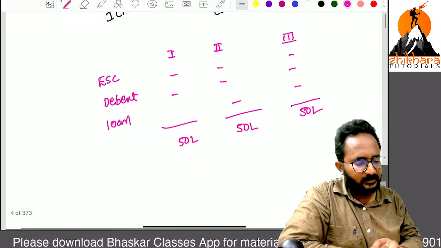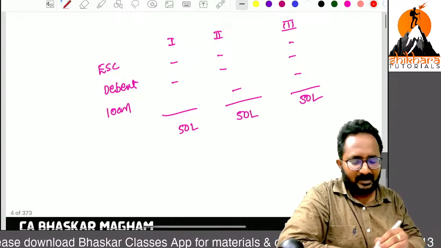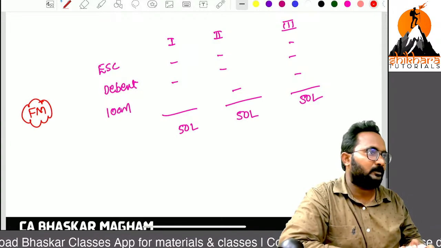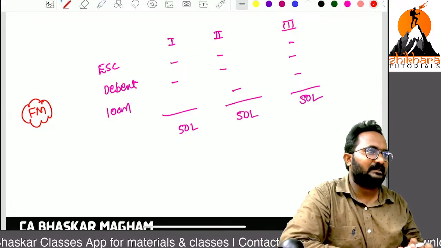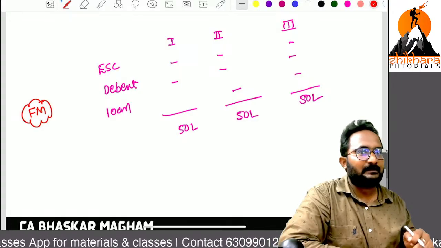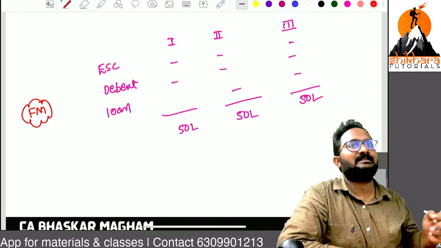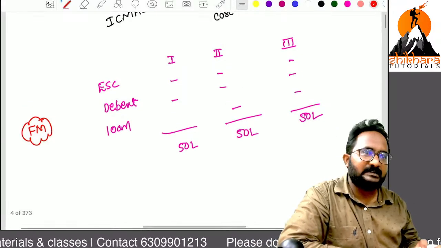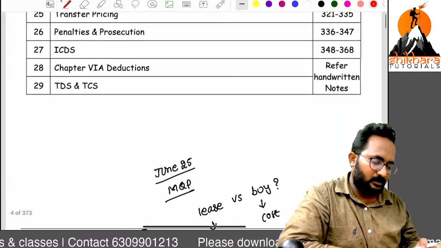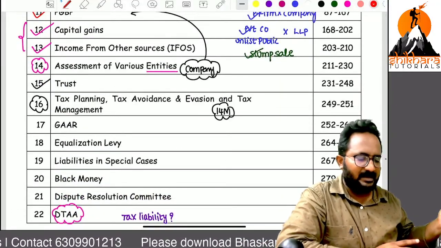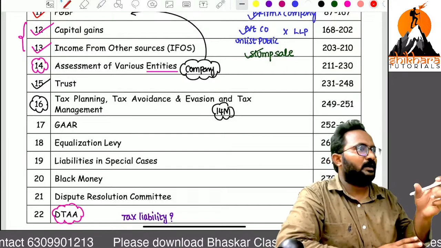Many faculties are now saying it is a financial management problem, and that you have to prepare financial management also for attempting direct taxation. That is not correct, sir. It is your tax planning chapter, tax planning in the area of capital structure. It is a very important chapter, and we have to do a very in-depth analysis in it. We can hardly take 7 to 8 hours. I will tell you in and out.